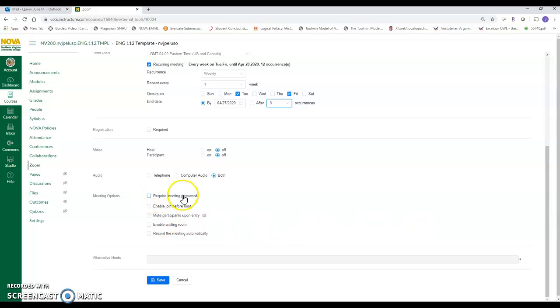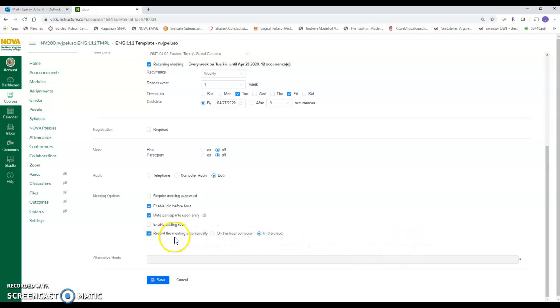So I wouldn't require a meeting password. They can join before the host. That's great for students if they need to test their mics and their headsets and stuff like that. You can mute them on entry, which is not a bad idea, especially if you have 25, 30 people, and then you can give directions that first time. Please plan for a lot of problems.